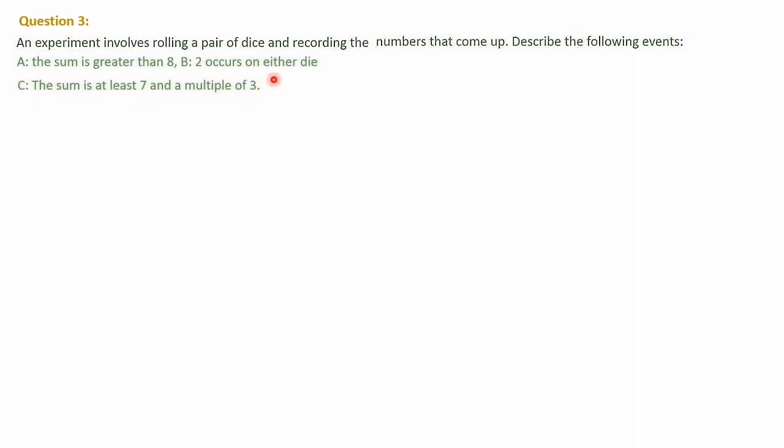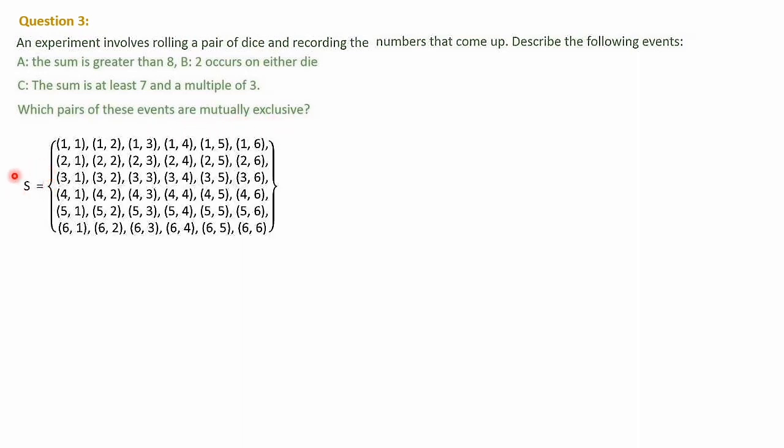So they have described 3 events here. A means the sum is greater than 8, B is 2 occurs on either die, and C the sum is at least 7 and a multiple of 3. So we have to find out which pairs of these events are mutually exclusive. Mutually exclusive we have already discussed. Which pairs means 2, 2 we have to take, maybe AB, then BC, and we have to find out their intersection and check whether they are mutually exclusive or not.